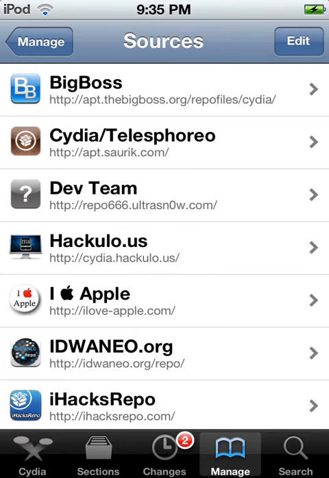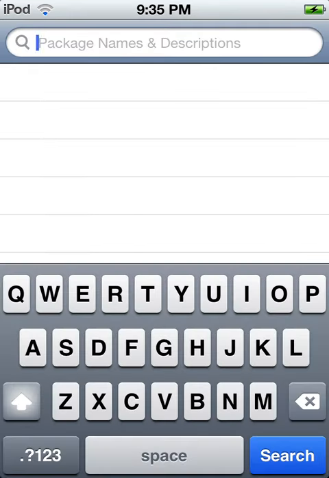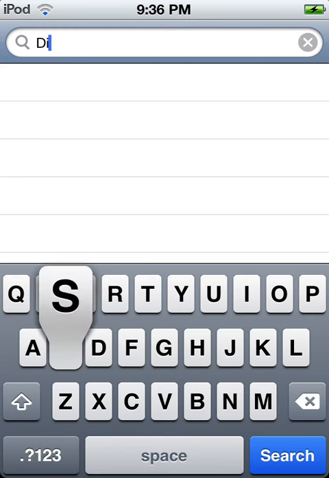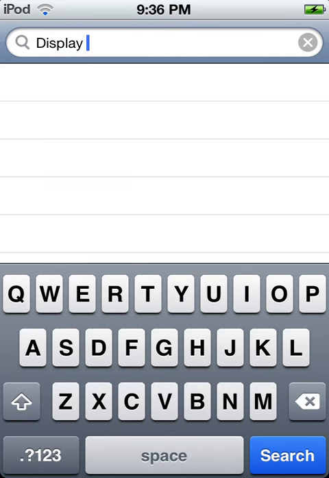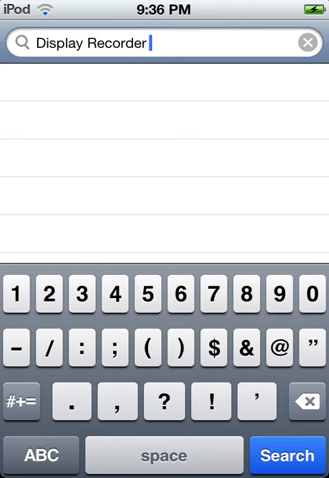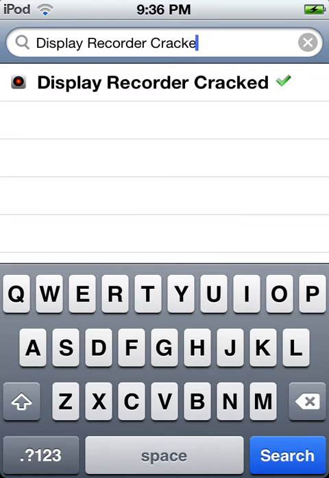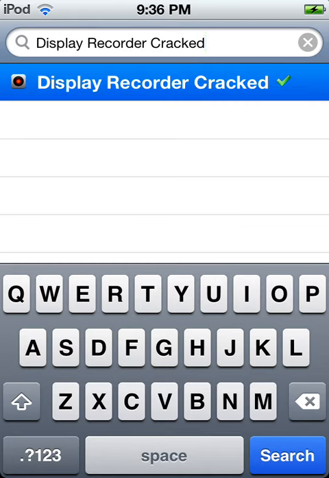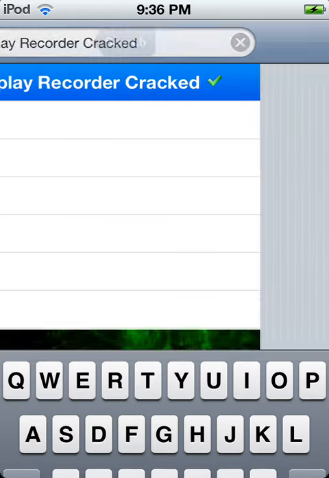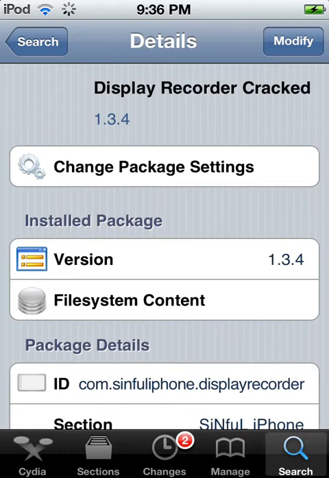Now go to Search and type in Display Recorder. Correct. So this one is the one we are looking for. You'll have to install it.